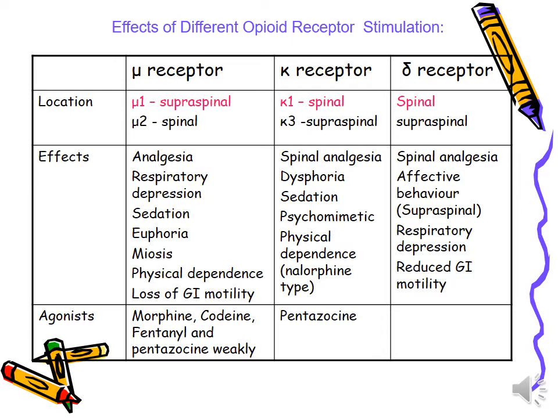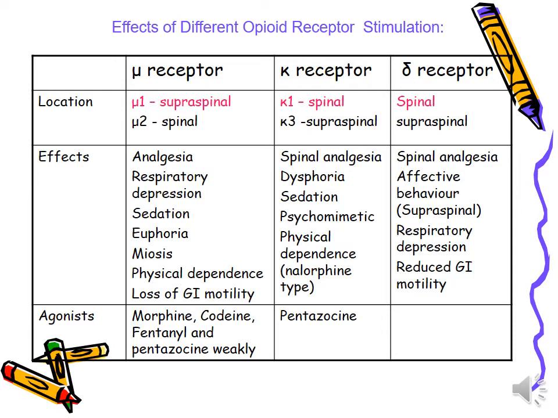Agonists on these receptors are true agonists such as morphine, codeine, fentanyl, and pentazocine. On kappa receptors, effects are spinal analgesia, dysphoria, sedation, psychomimetic effects, physical dependence, and the agonist on kappa receptor is pentazocine.